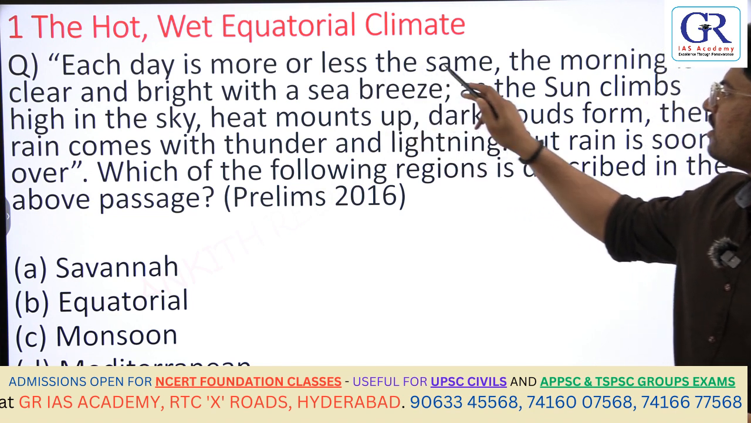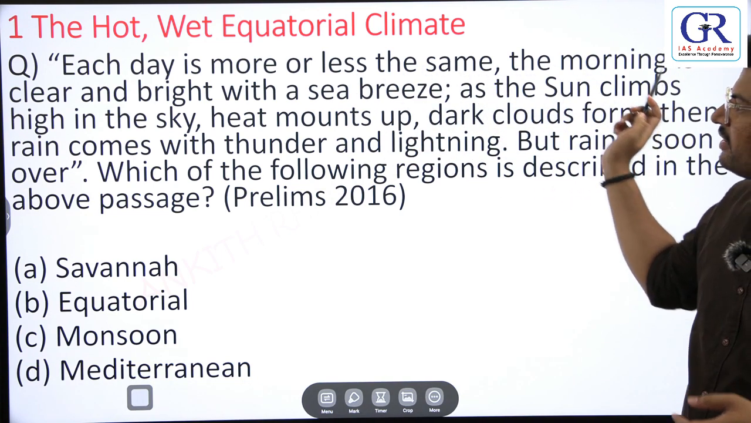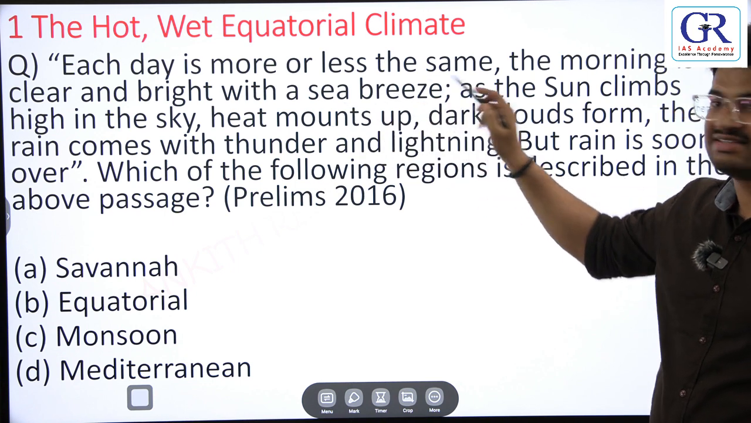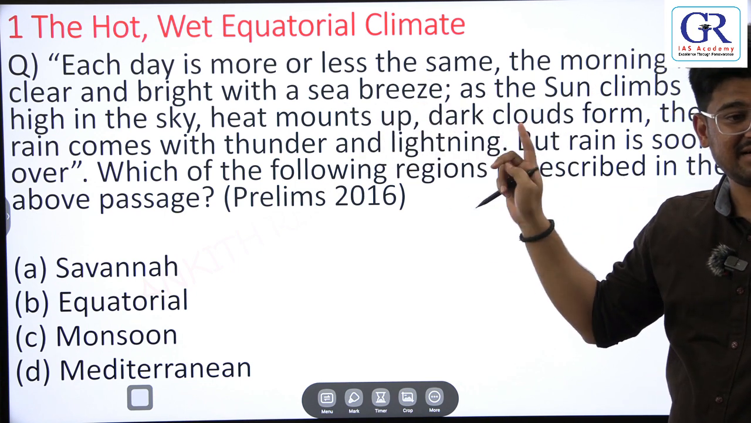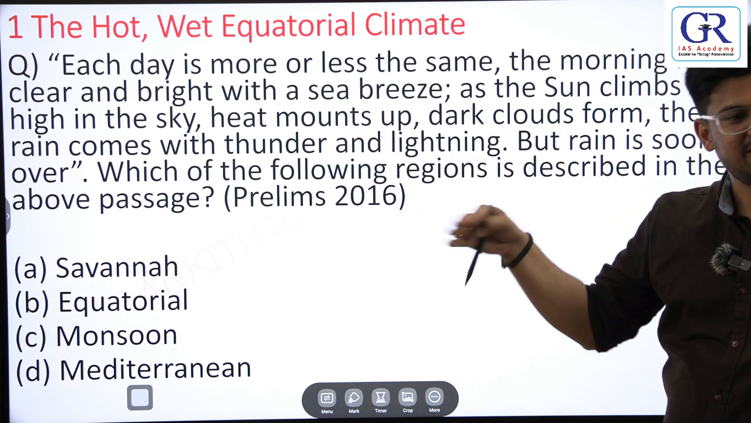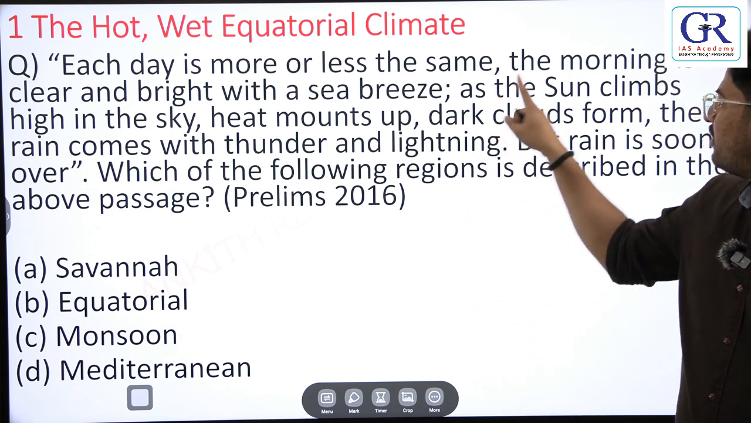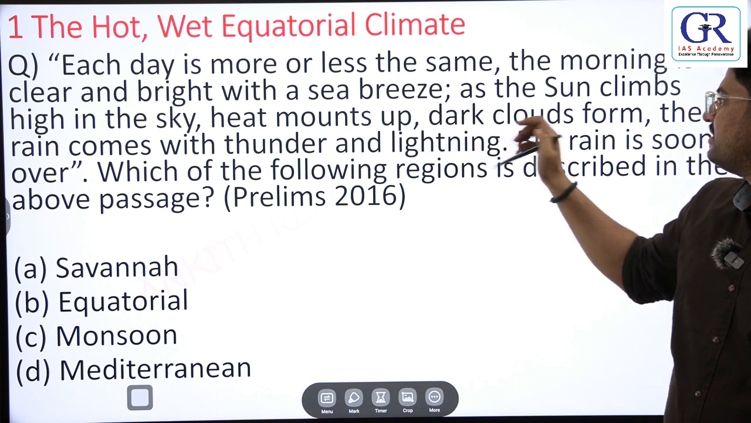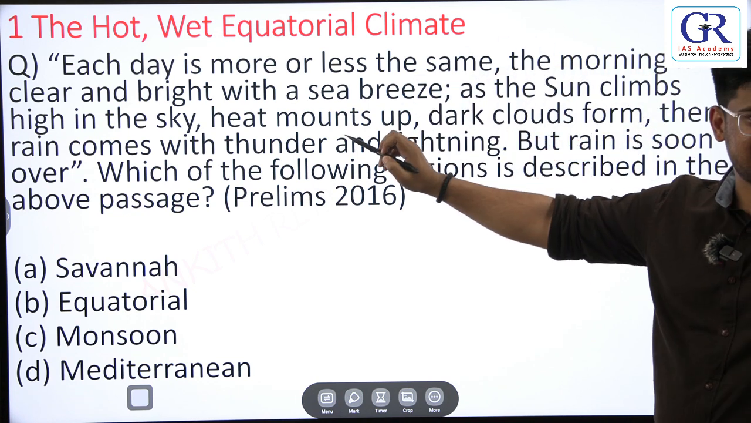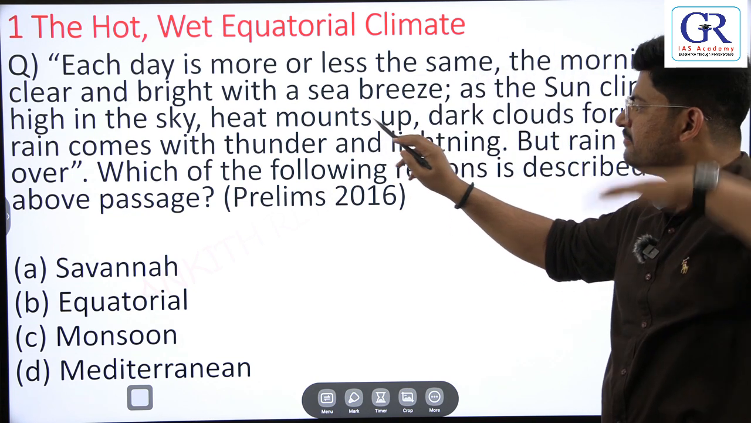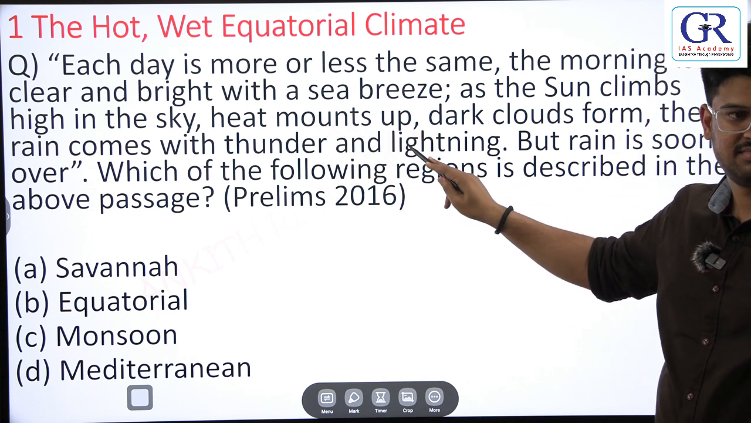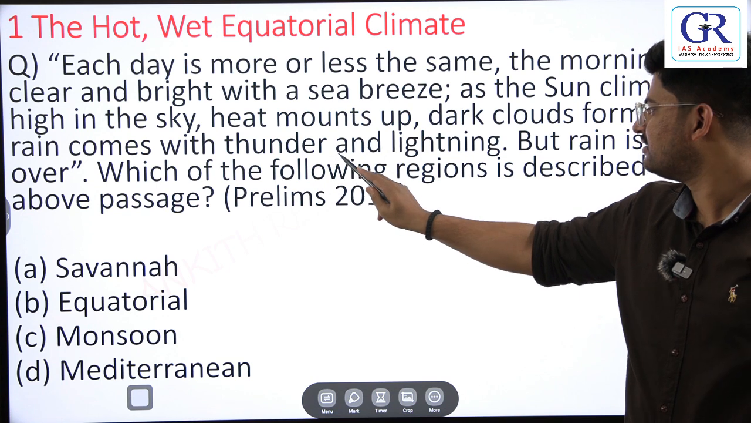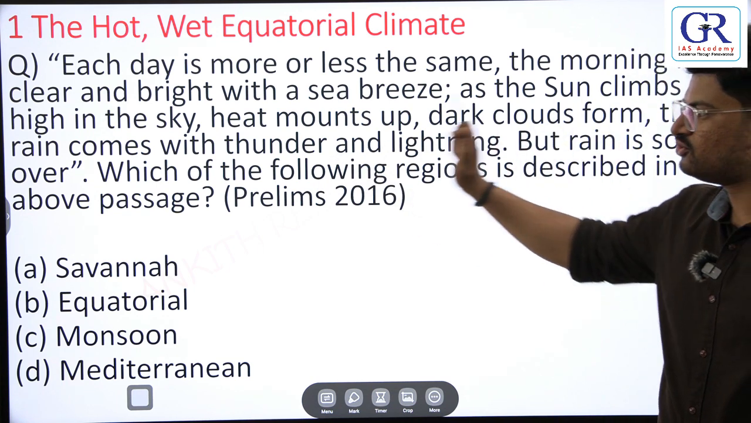Exactly the same thing. Next, one more question, 2016 prelims. Each day is more or less the same. The morning is clear and bright with a sea breeze. That means all 365 days are the same. As the sun climbs high in the sky, heat mounts up. Dark clouds form, then rain comes with thunder and lightning, but the rain is soon over.